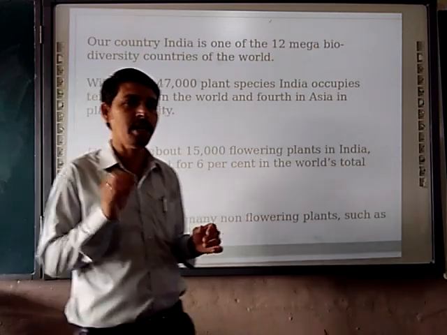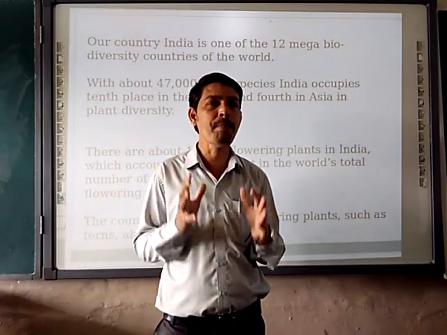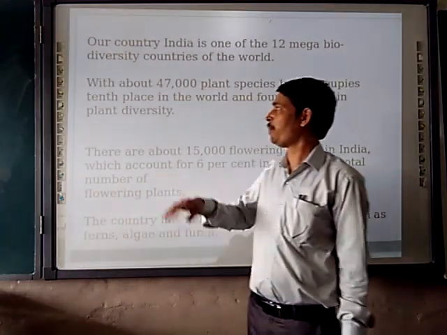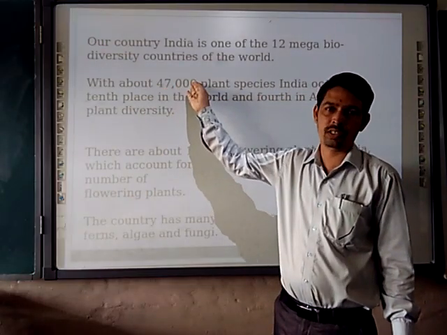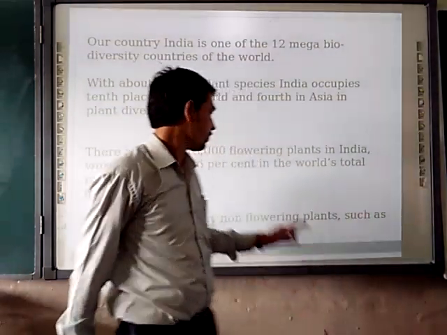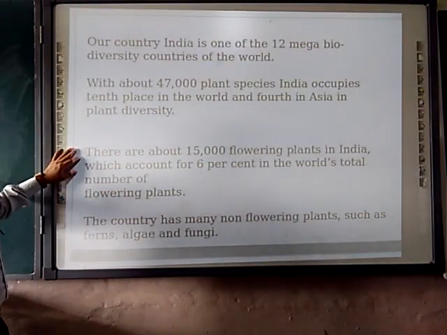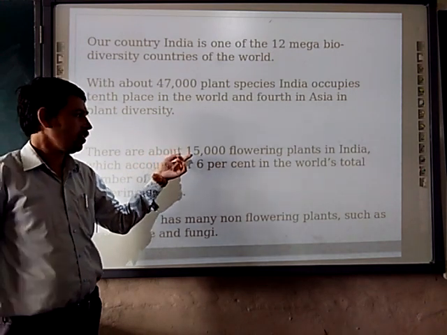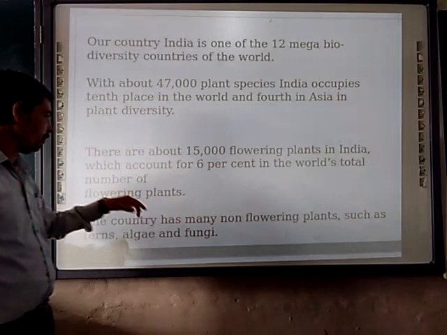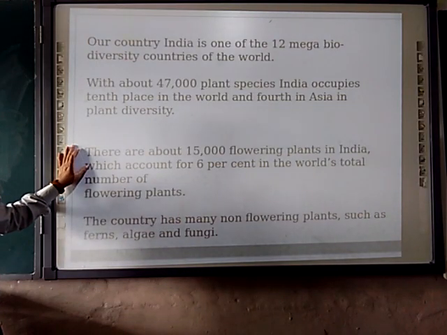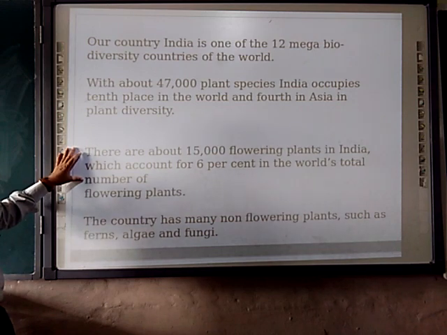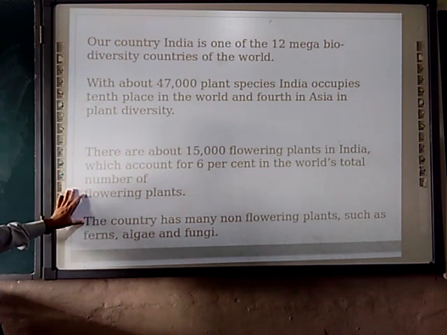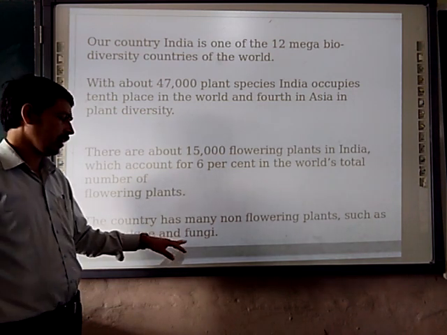In the biodiversity, now we are talking about flora, the plants. In that, the species of plants are 47,000. Next, there are about 15,000 flowering plants in India, which account for 6% of the world's total number of flowering plants. Next, the country has many non-flowering plants such as ferns, algae and fungi.